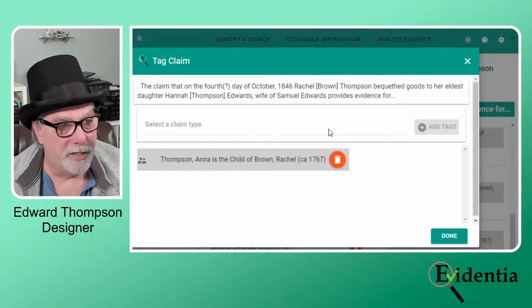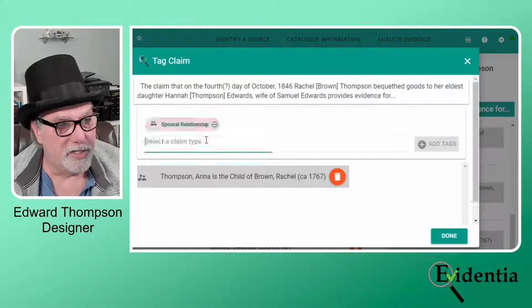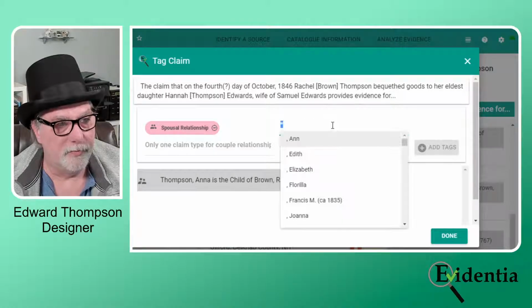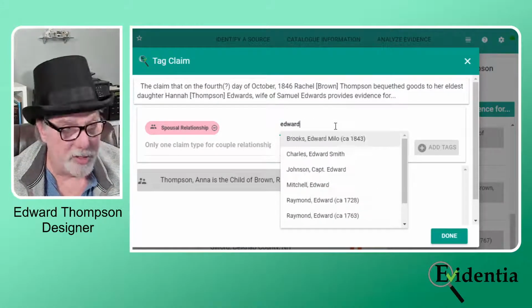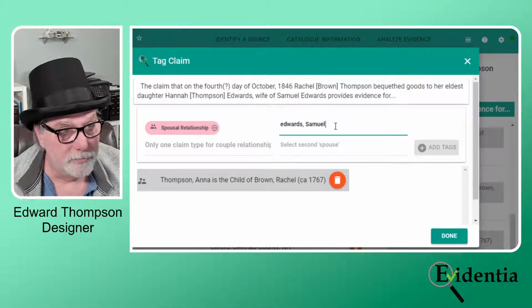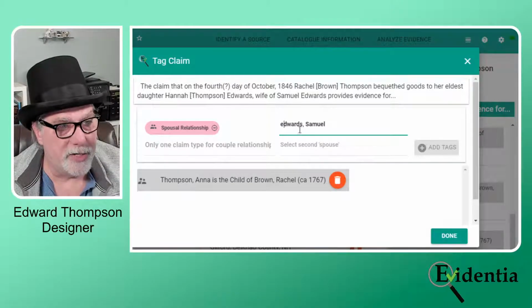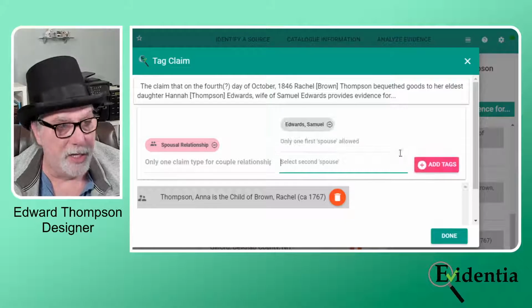Am I not getting...? Yes, I didn't wait for it to. I'm going to put Hannah. Well, I'm going to put Edwards, comma, Samuel. And the reason I do it that way is I know he's not in the database yet, and that's the way I want to list him.